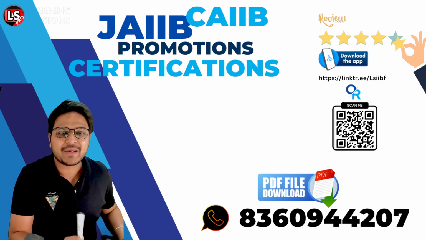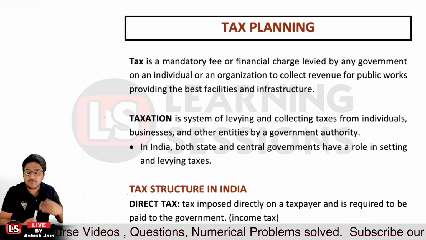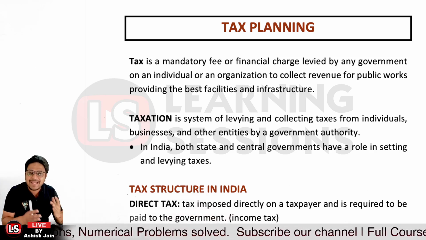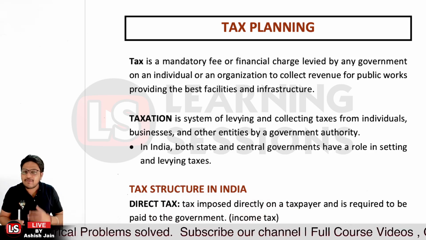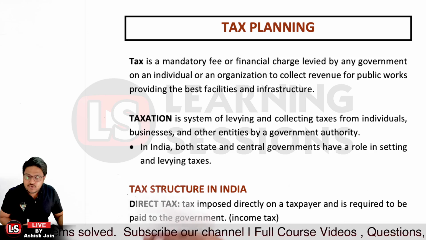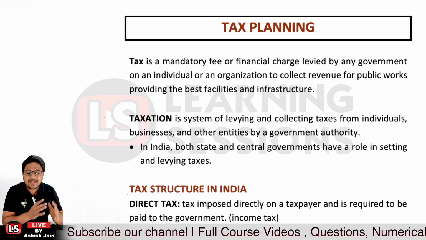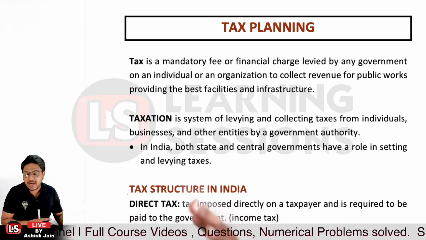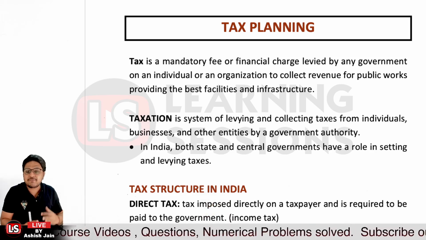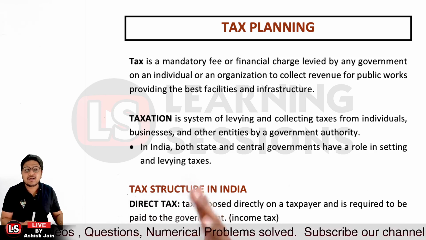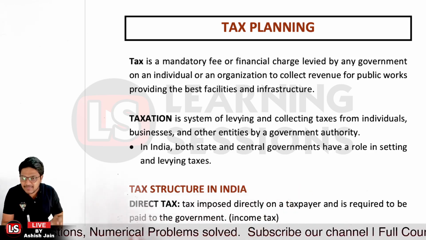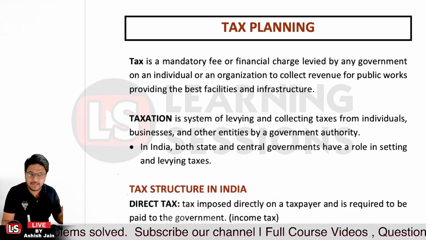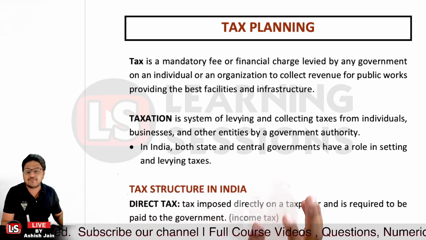So let's start the session, and it's related to tax planning. Now, what is actually a tax? Tax is a mandatory fee, a particular financial charge levied by the government. It will be levied upon individuals and financial institutions so that revenue can be collected. It can be used for public works, for improvement of infrastructure, and for the best facilities, right? So it's a mandatory fee or financial charge charged by the government on individuals and organizations, so that it can be used for improvement of infrastructure and providing the best facilities.